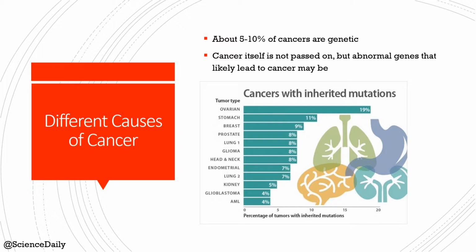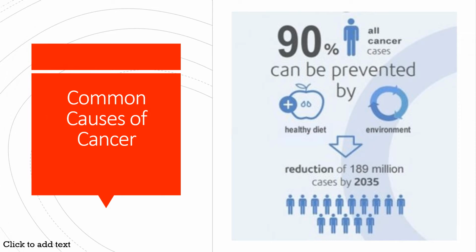While the environment influences most cancer cases, genetics can play a role in cancer. Only about 5 to 10% of cancers are genetic though. The cancer itself is not passed on, but an abnormal gene that can lead to cancer can be passed on, such as a mutated tumor suppressor gene, which could very likely lead to cancer. Three most common causes of cancer are smoking tobacco, poor diet and physical activity, and radiation from the sun.